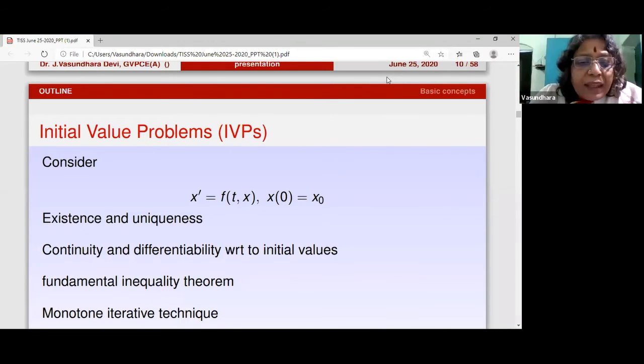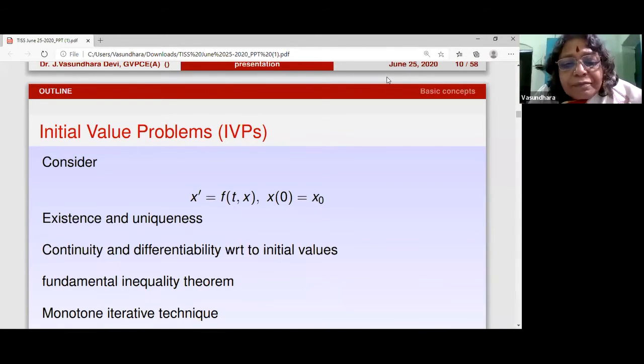But here I would like to stress upon, let us look at the existence and uniqueness theorems proofs. How do you work with them? Because most of us have taught these courses, so I'm just going in very fast. You transform it into an integral equation, and then say that every solution of the differential equation is a solution of the integral equation and vice versa, and use techniques to show that there exists a solution for the integral equation, either fixed point or successive approximation or any other approach.